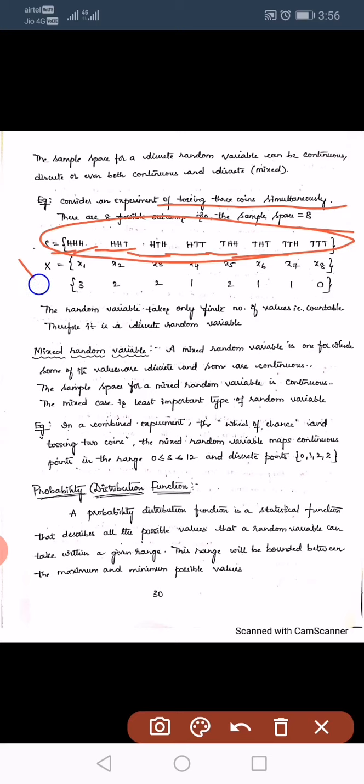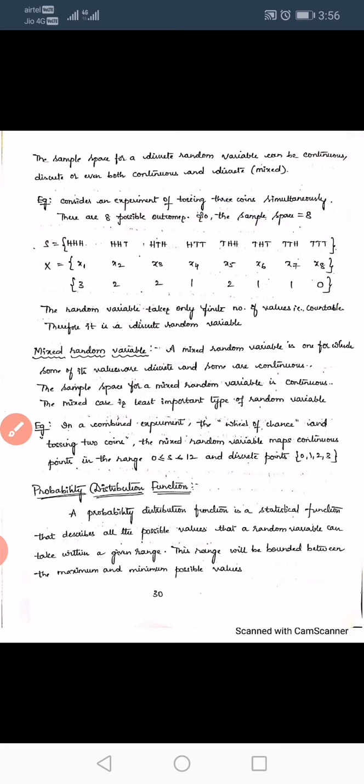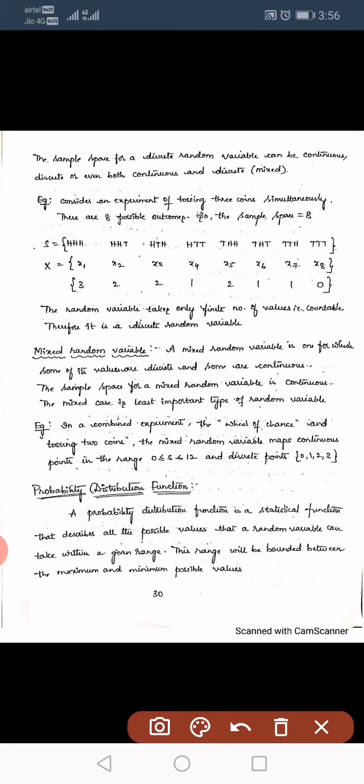So capital X is a random variable and the values or the elements of the random variable are in the sample space, right? So next one is the mixed random variable. A mixed random variable means it is a combination of continuous and discrete random variables. Generally this is the least important type of random variable.